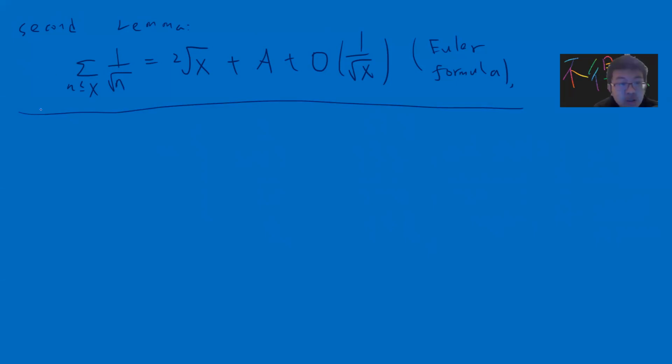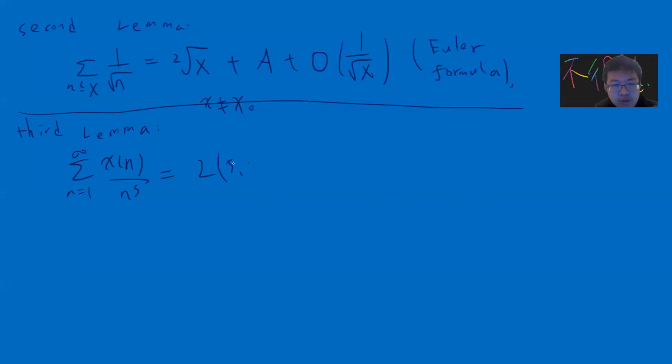Okay. Let's say there's a third lemma. Okay, so now you see this theorem is very difficult to prove. Okay, so we take this, and let's say chi is non-principal.